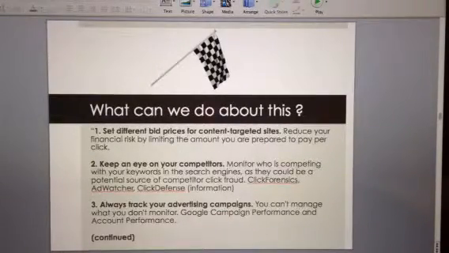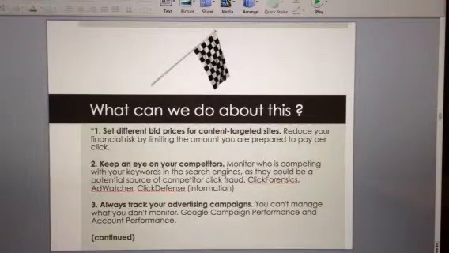What I recommend is we have a 6-tier strategy. So one thing we can do is set a ceiling on bid prices for keywords on the content targeted sites like Google. If we decide we're only going to spend so much on dog toy or chew toy, we need to set a ceiling on that.